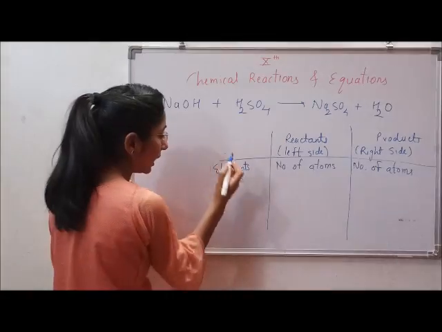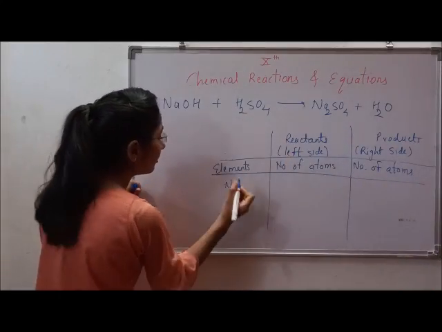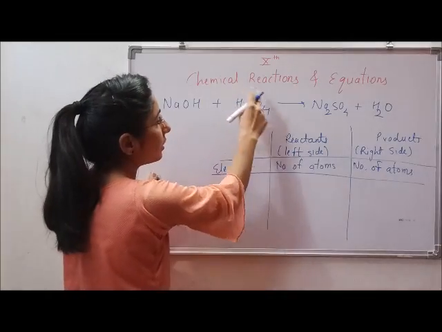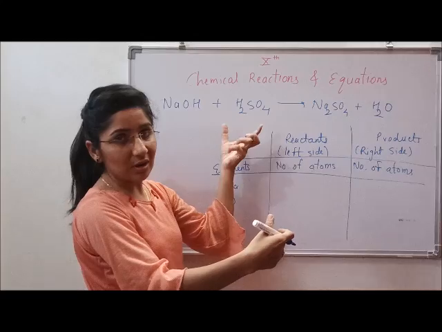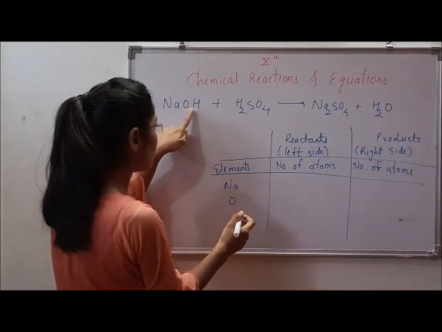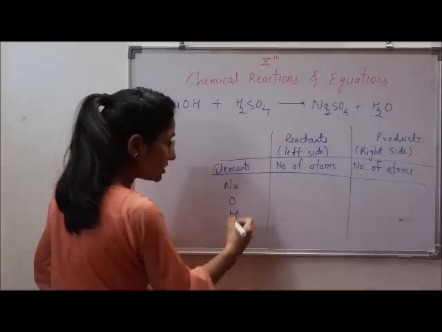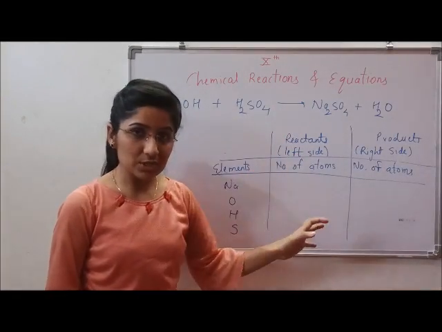So first Na, that is sodium. Then after that we have oxygen, which is repeated. How many times the atoms are repeated in the reactants or products, we need to write it only once. Oxygen, then hydrogen and sulfur. So these are the four atoms which are involved in this whole reaction.